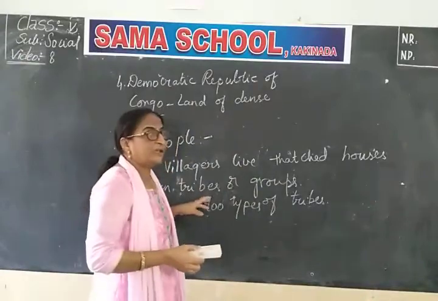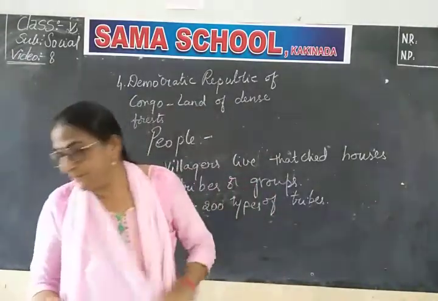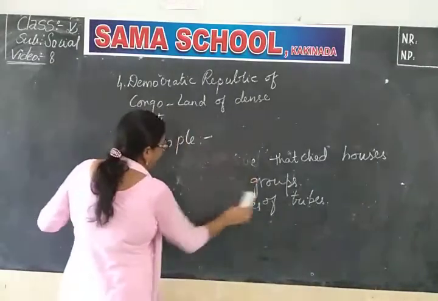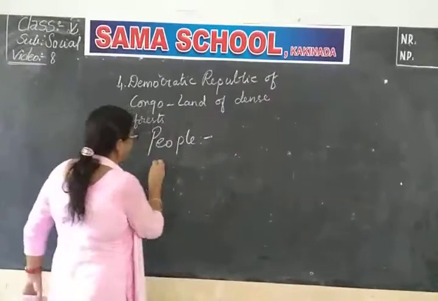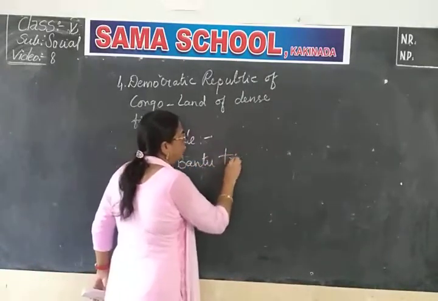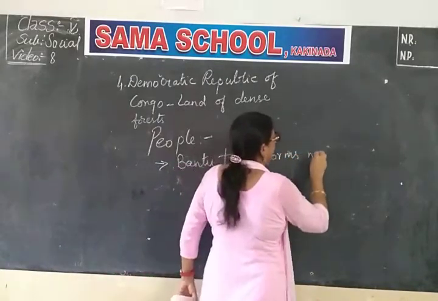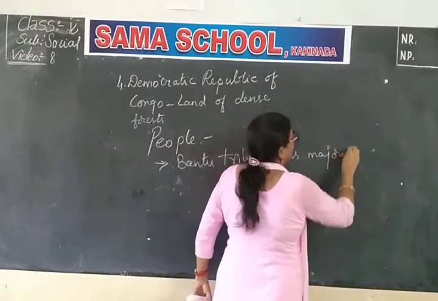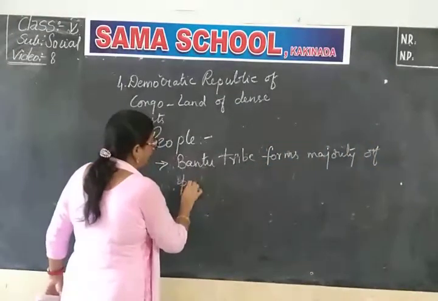The main tribe here is the Bantu tribe. The Bantu tribe forms the majority of the population.